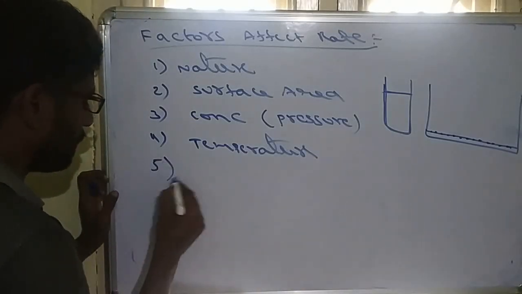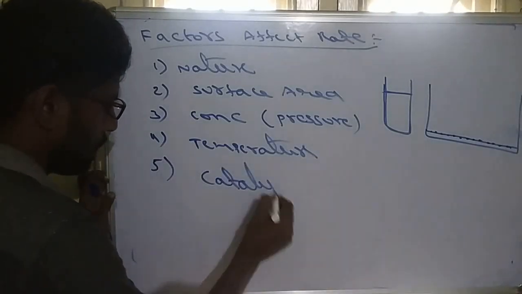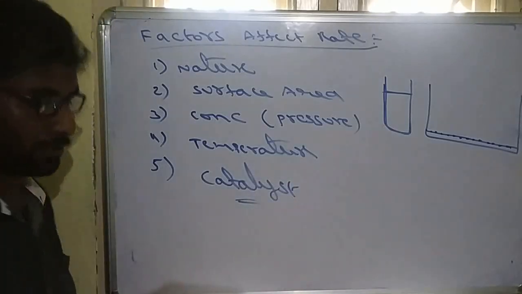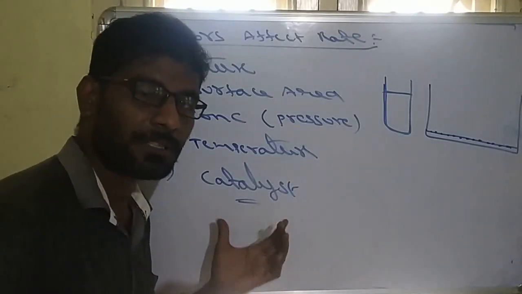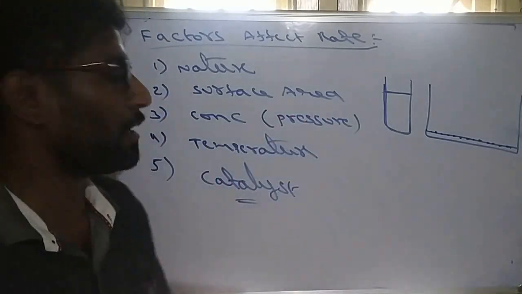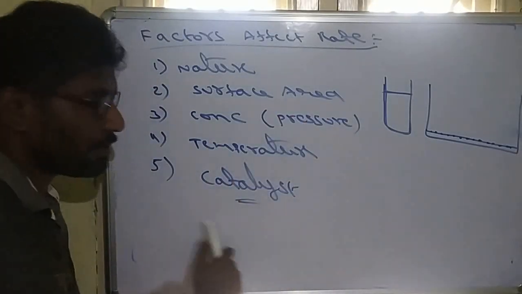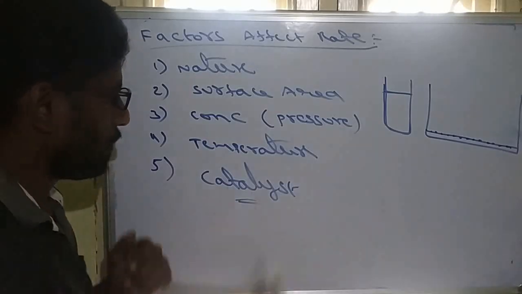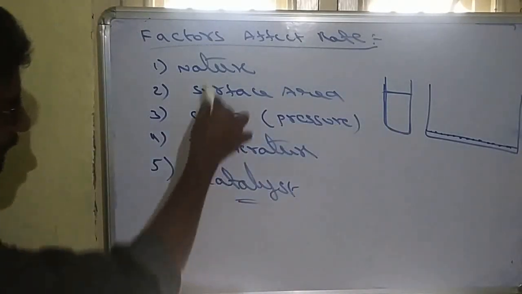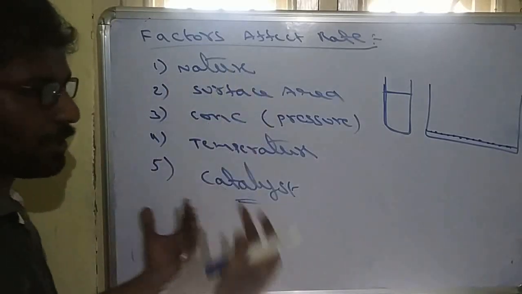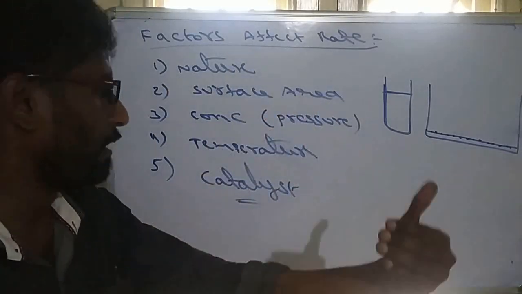Another most important one is catalyst. The catalyst definition we all know: it is an additional substance which enhances the rate of a chemical reaction. So catalyst also increases the rate of reaction. How temperature increases it and how catalyst increases it, we will see now. But the remaining are common. When nature of reactants is similar, rate will be faster.